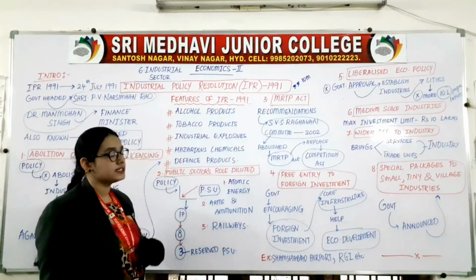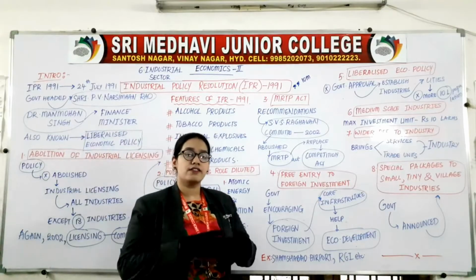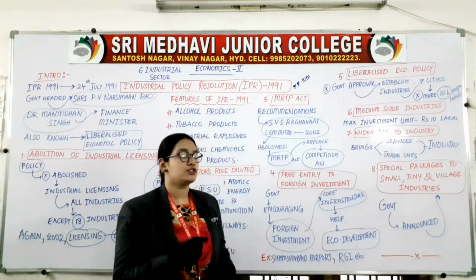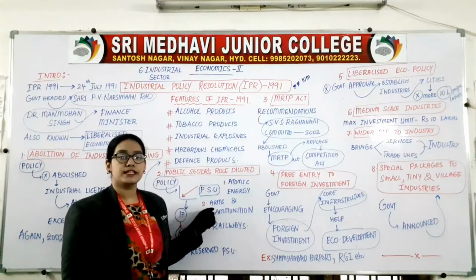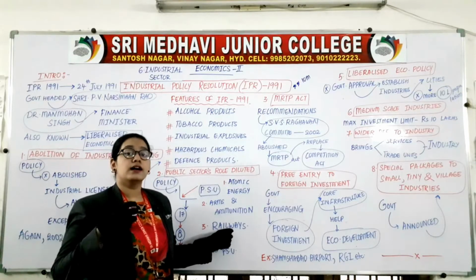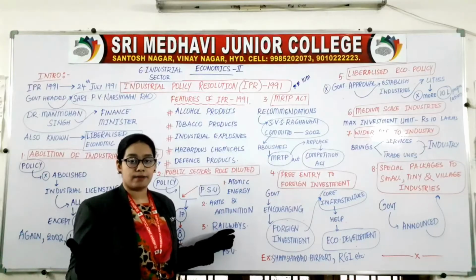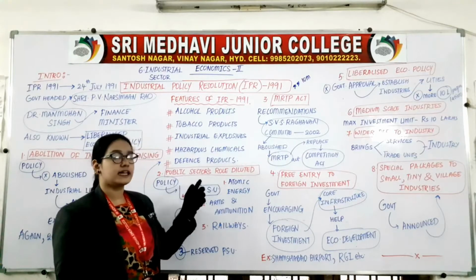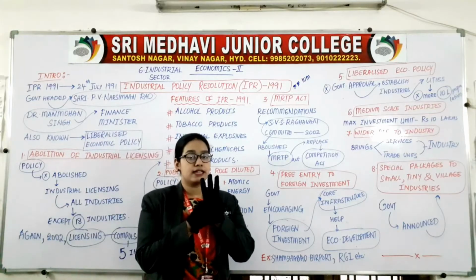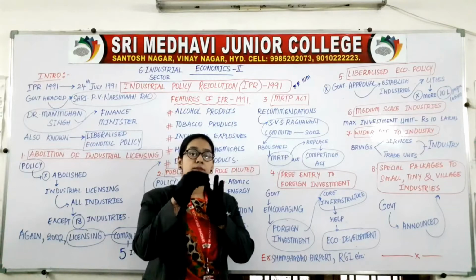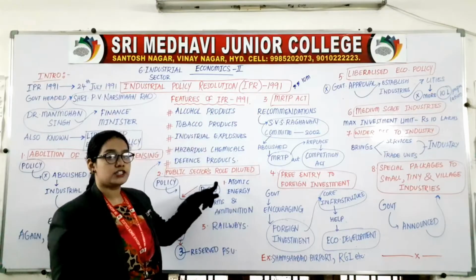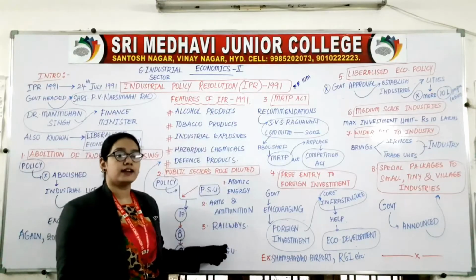Second is arms and ammunition, meaning whatever kinds of weapons, guns, swords, etc. which you use come under arms and ammunition. Then railways, railways are also handed over to the government. Government means public sector units. Alright, there are 3 public sector units in our country where the government is controlling these 3 industries. What are those? Atomic energy, arms and ammunition, and railways.